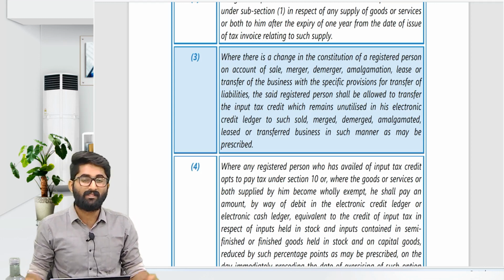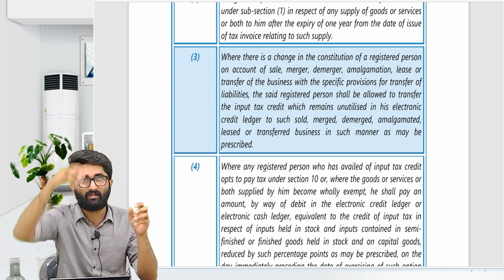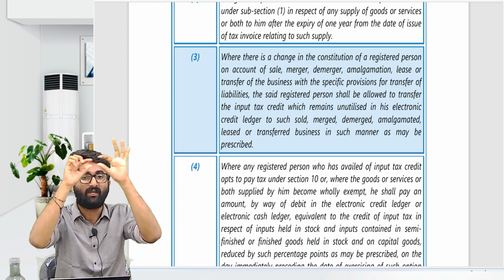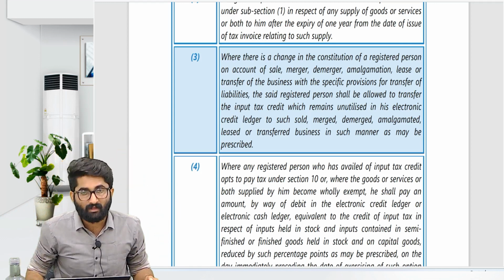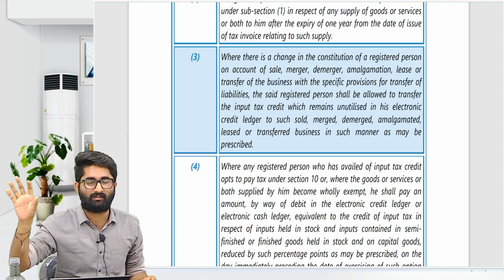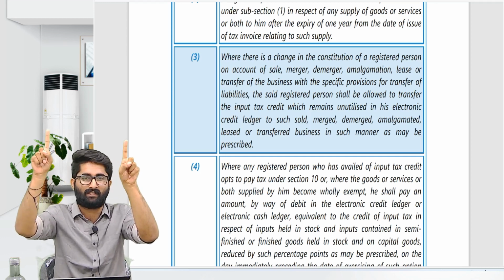So there is one more point, sir. Under one PAN I had, for example, 3 branches. For all the 3 branches I had one registration, sir, one registration number. But now I feel that I want to make one separate registration for one branch. 2 branches for one registration, and 1 branch one registration. I want to do that, sir.